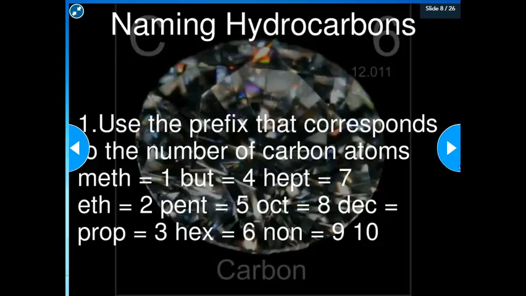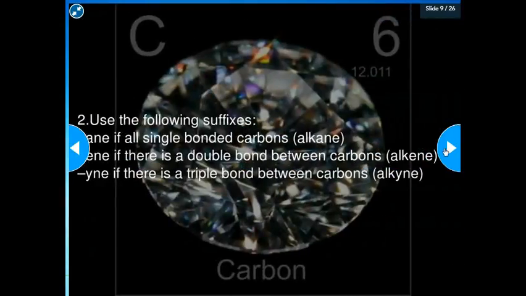So depending on how many carbon atoms you have, that's the prefix that you're going to pick out. The suffix is going to depend on the type of bonds that you have. If you have an alkane, then it's all single bonds, so your suffix is going to end in ane. If you have a double bond in there, that's going to be an alkene, so then your ending is going to be ene. And if you have a triple bond in there, it's going to be an alkyne, so you're going to have an ending of yne. So the prefix depends on the carbons, the suffix depends on the types of bonds involved.